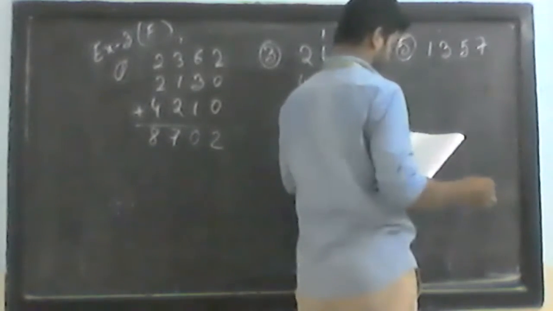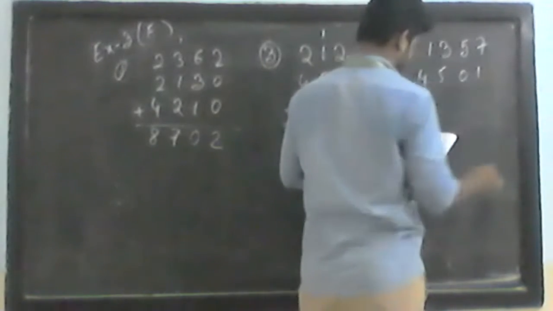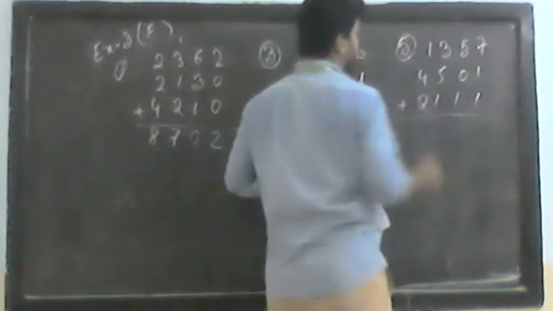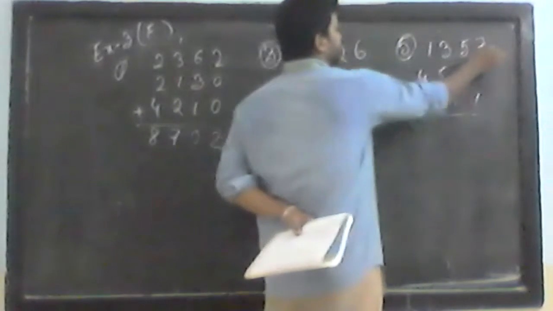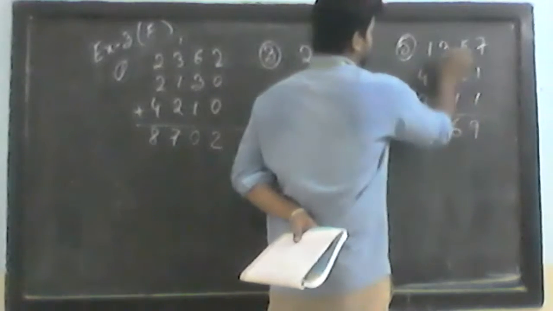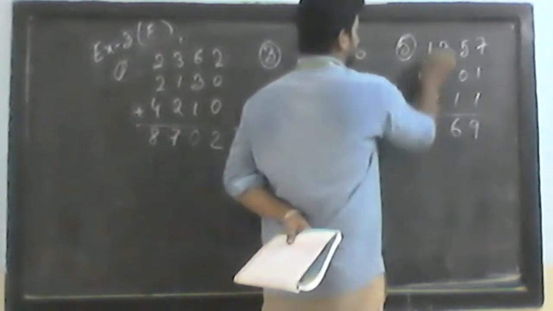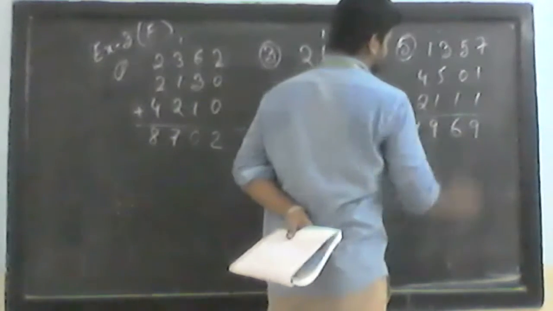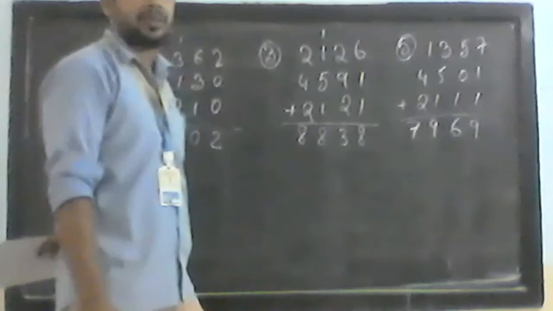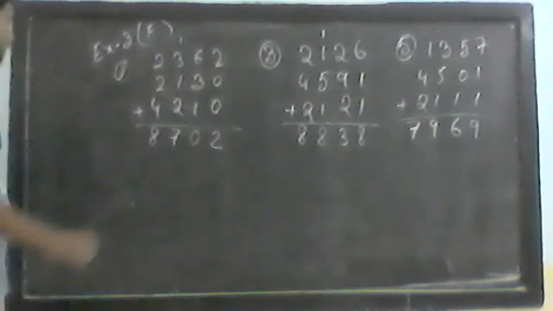1357. Then we have 4501. We have 2111. Now if we add all these numbers, 7 plus 1 is 8, plus 1 is 9. 5 plus 1 is 6, 5 plus 3 is 8, plus 1 is 9. 4 plus 1 is 5, 6, 7. So the number is 7969. 7969. Okay.